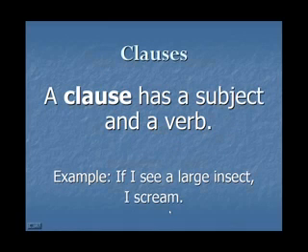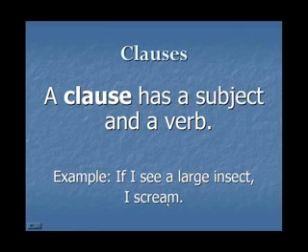And if we come back, let's see again, if I see a large insect, I scream. The independent clause here is "I scream" because this thought is complete. It can stand on its own and it makes sense. This first clause, "if I see a large insect," makes sense, but only if it's part of the whole sentence. That's why it's a dependent clause. This clause is dependent on what follows, "I scream."